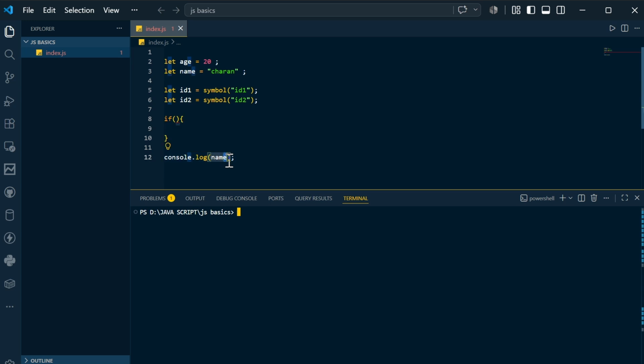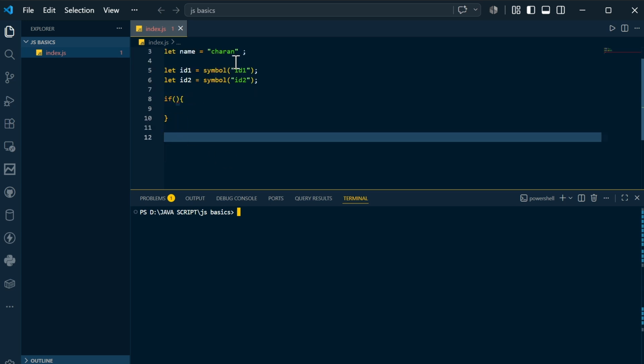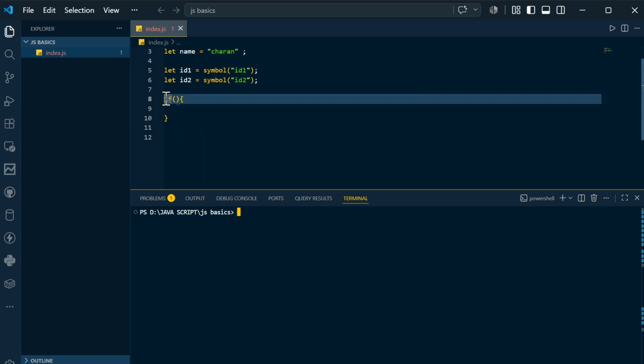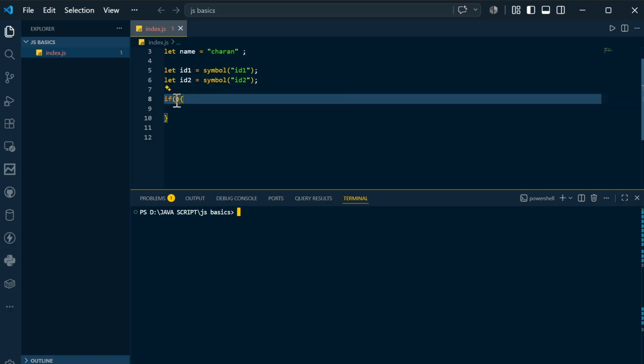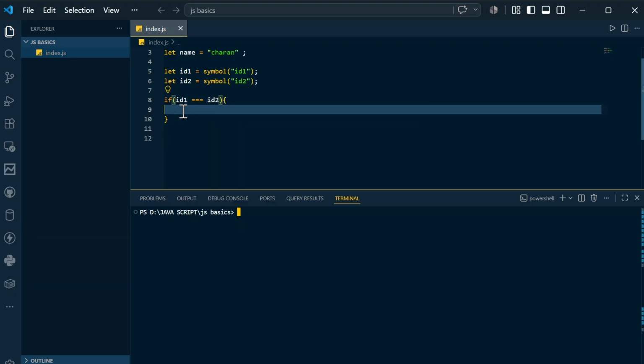I will explain, don't worry. If you write if, and the statement inside is correct, then whatever I write in this block will be executed. So if I say id1 is equal to id2, then I will console.log that they are same.